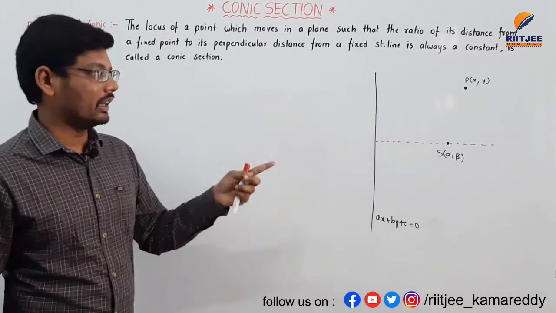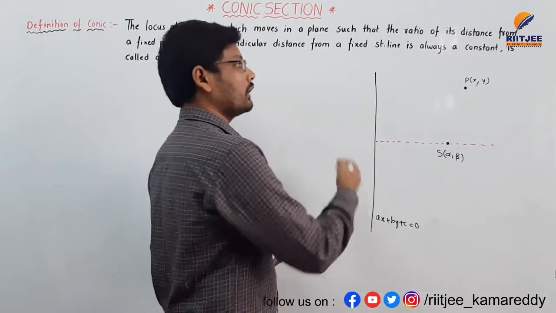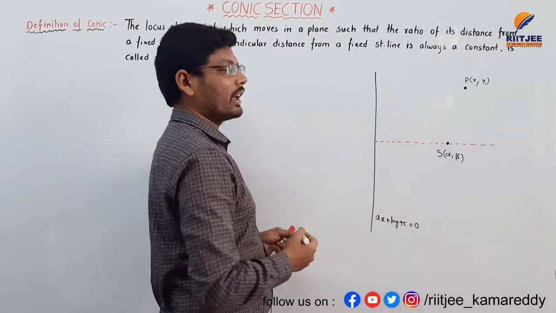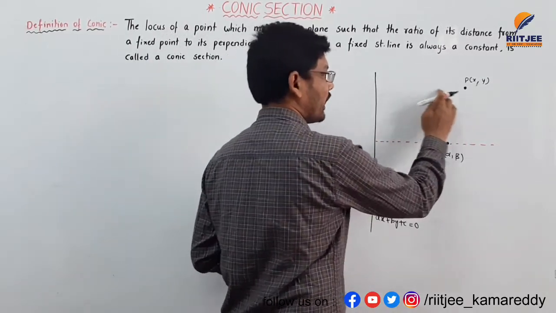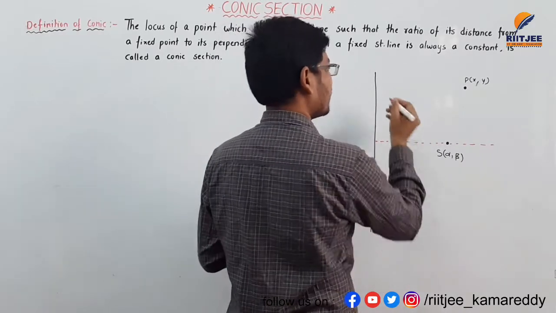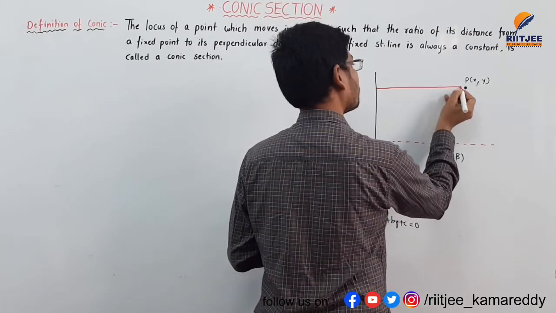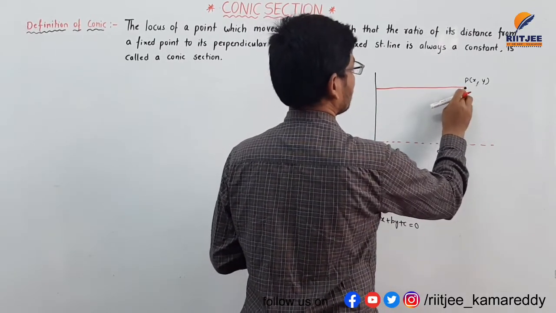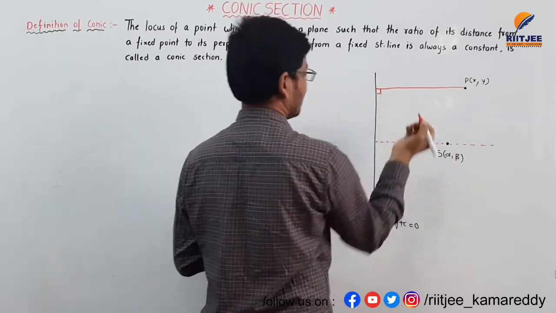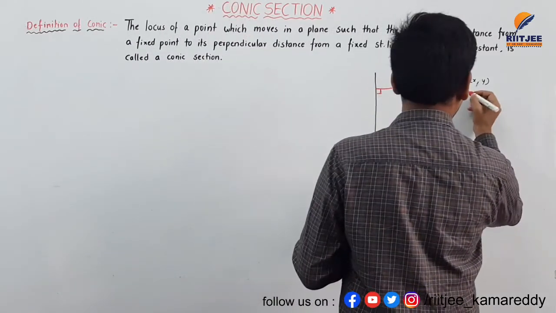This is a point P here, and if you draw a perpendicular line from the point P to the fixed line, that is nothing but this perpendicular line here. This is the angle, perpendicular, 90 degrees, and join the points S and P here.